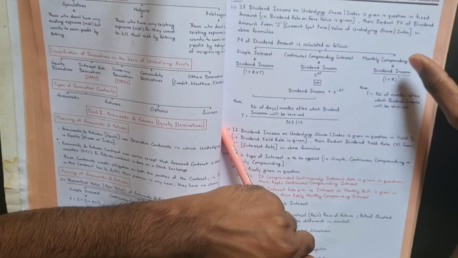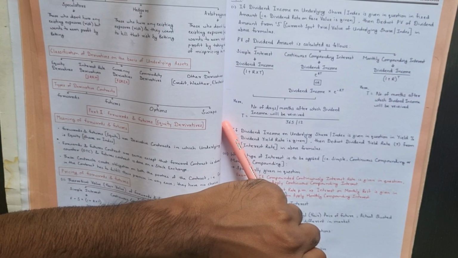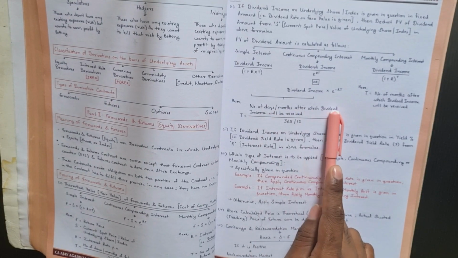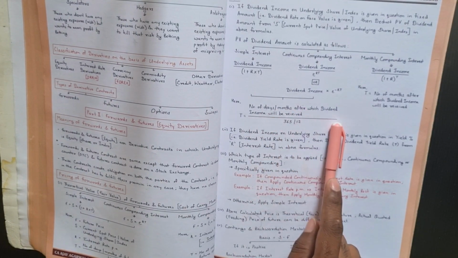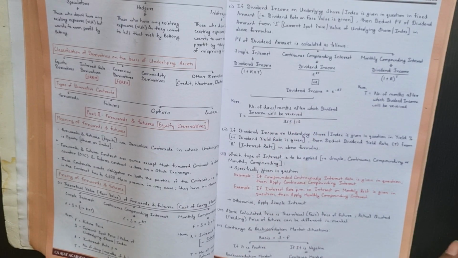And for monthly compounding, it is (1 plus R) raised to T, and the dividend income is divided by this. Now T is the number of days or months after which the dividend income will be received, divided by 365.